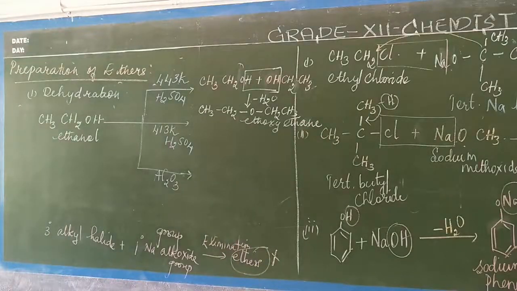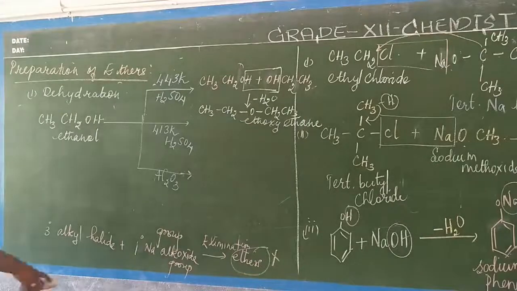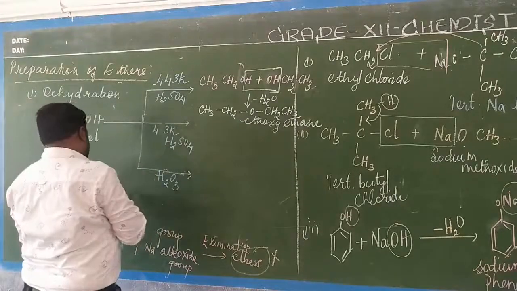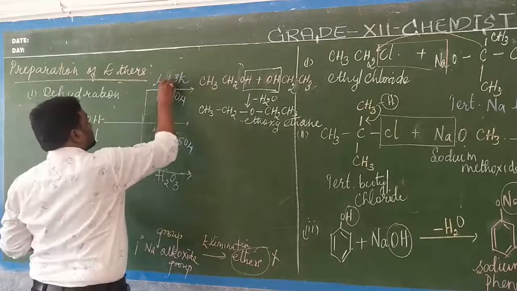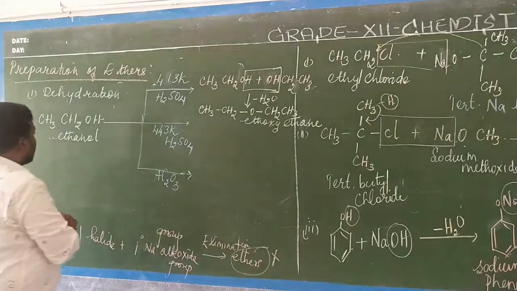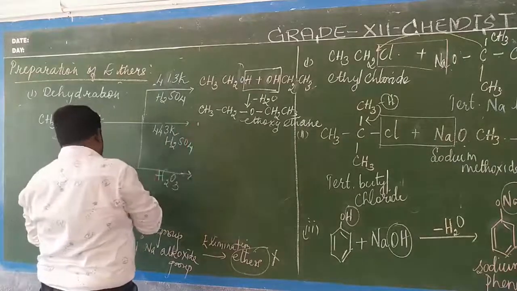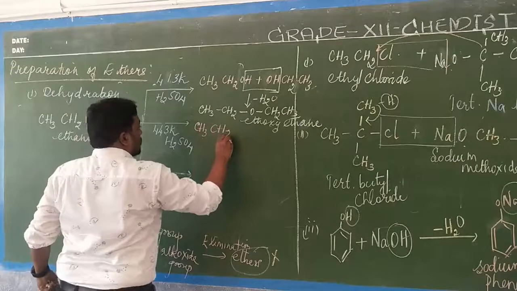Now second condition is I am maintaining a temperature of about, what is the temperature I am maintaining? 413 Kelvin temperature I am maintaining, isn't it? So actually here it will be 443 Kelvin and here it is 413 Kelvin. So 443 Kelvin when it is maintained, then what will happen? You take this same ethanol. What is the formula? That is CH3 CH2OH.